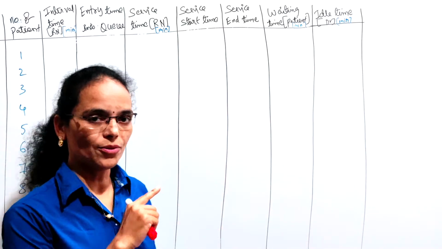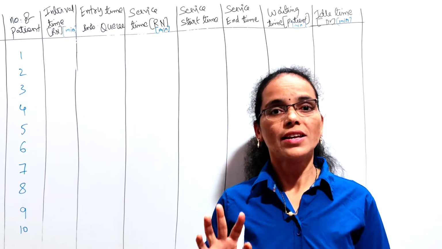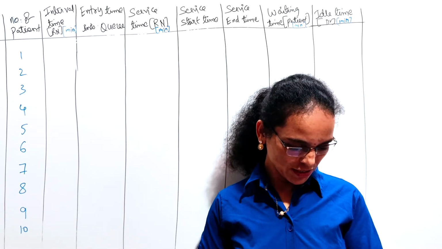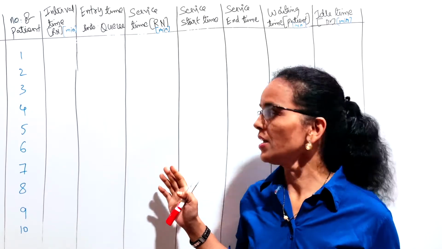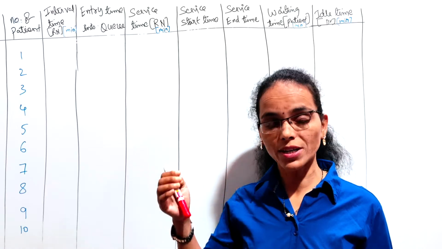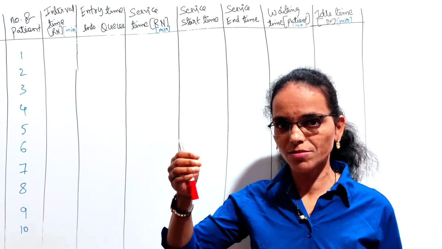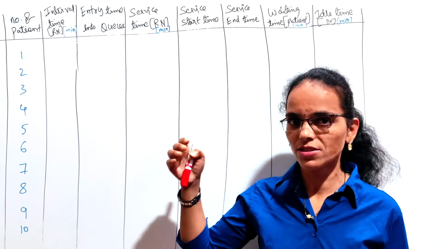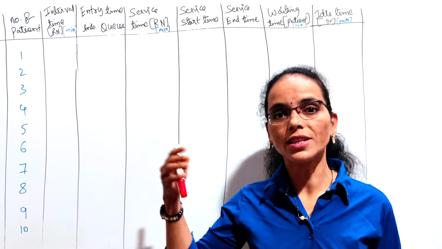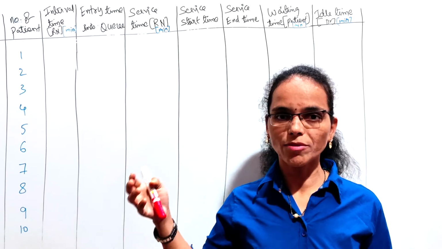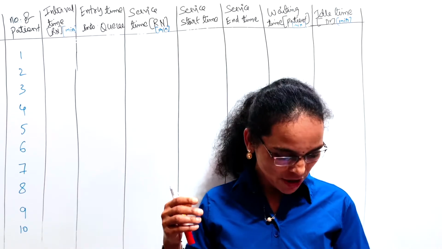I'll display the question here. So what is the question here? There is a dispensary and the doctor is available in the dispensary. Customers are arriving for the service of the doctor. So how much time the customer, that is a patient, is waiting for the services of the doctor, and how much time the doctor is waiting in the dispensary for the customers, that is the idle time of the doctor, and the queue time, that is the waiting time of the patients. We need to find out.